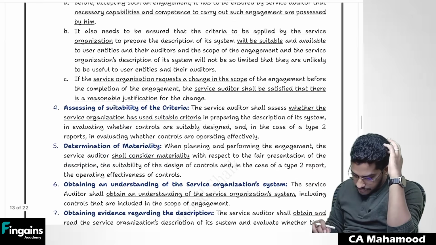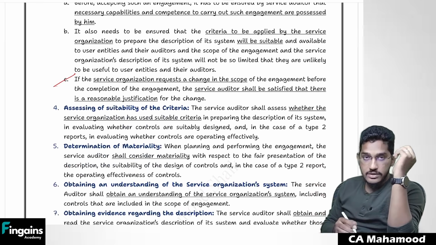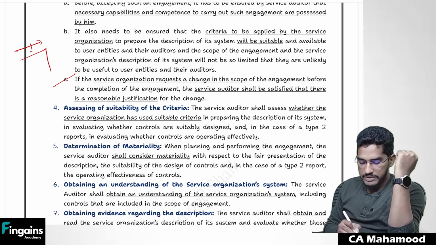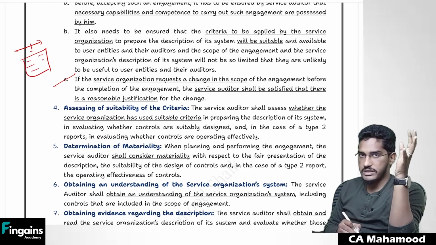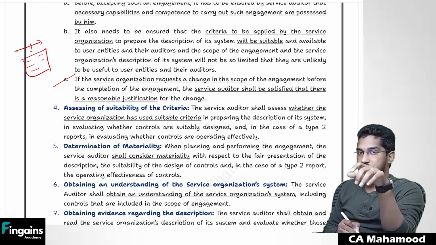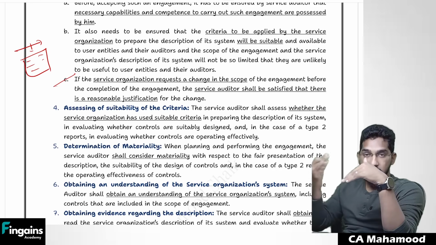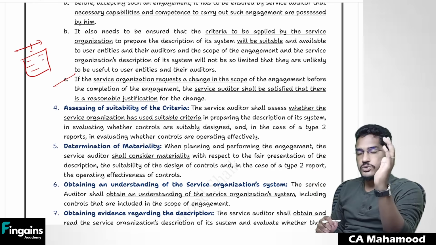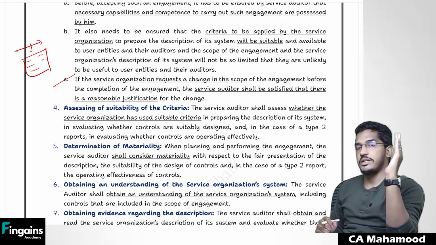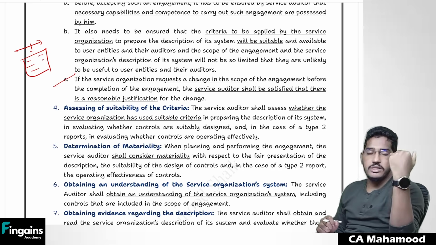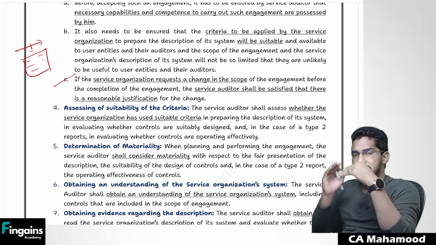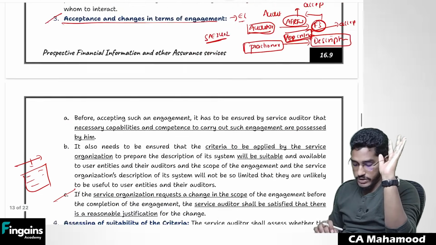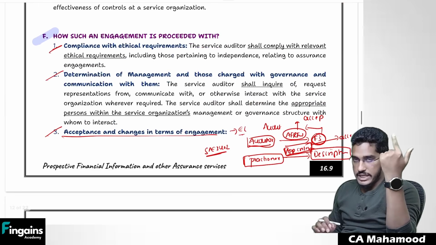Understood? And a few more things they say here. When you are appointed to do that engagement, initially we will draft an engagement letter and agree on all the terms and conditions. After you have accepted the engagement, if the client comes to you and asks you to change the terms and conditions of the engagement, should you accept it? You should do it only when there is a reasonable justification. If there is reasonable justification, you accept it. If there is no reasonable justification, don't accept it. Same as whatever we have seen in normal audit terms. So I have told you three points on how such an engagement will be performed.